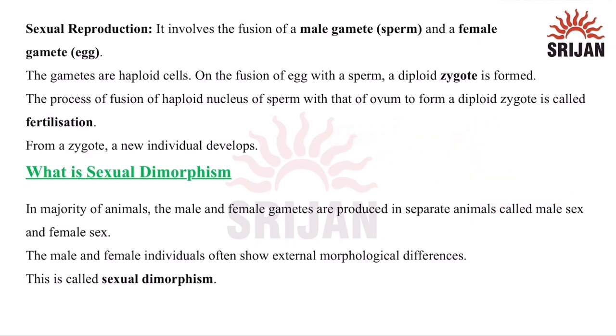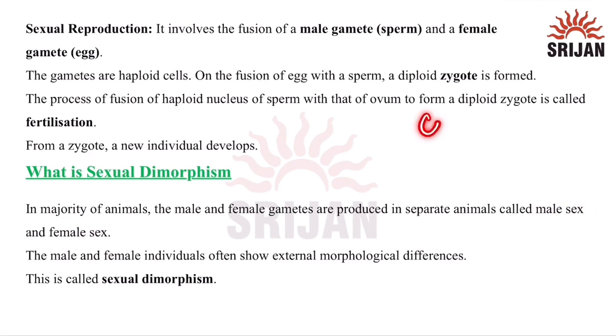The process of fusion of the haploid nucleus of the sperm with that of the ovum to form a diploid zygote is called fertilization. From the zygote, the new individual develops. Now what is sexual dimorphism? Basically, in the majority of animals, male and female gametes are produced in separate animals, like male sex and female sex.